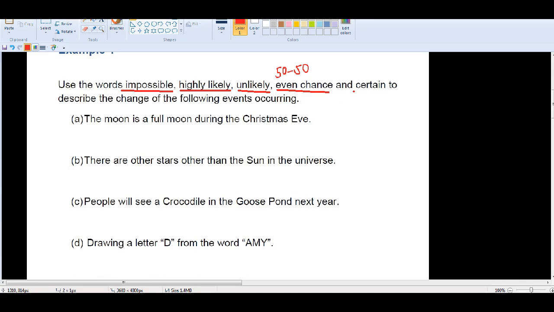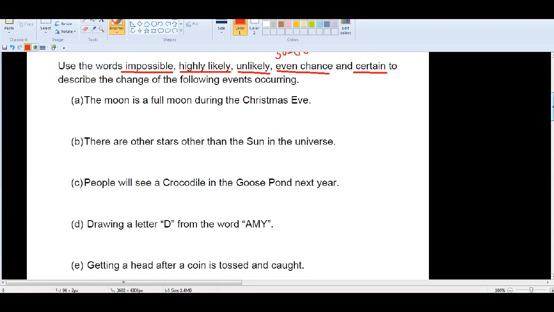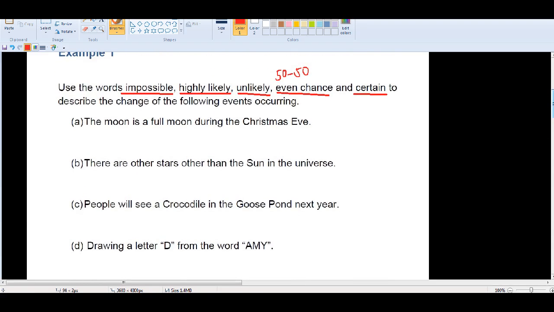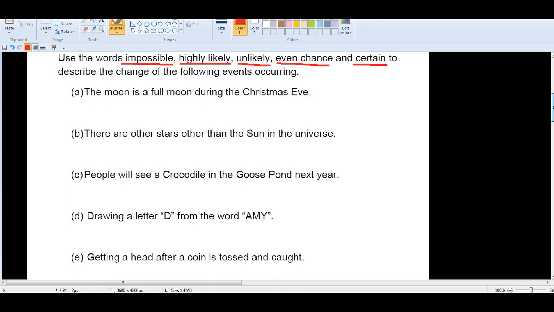And certain means it must happen. Impossible to certain are the two extremes.